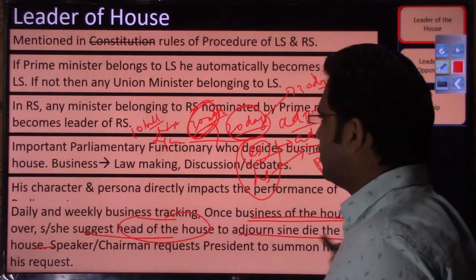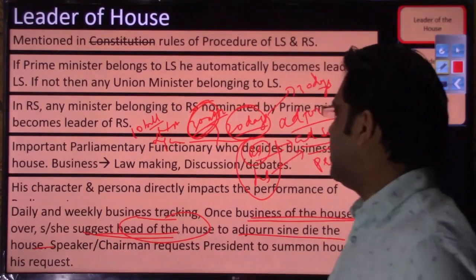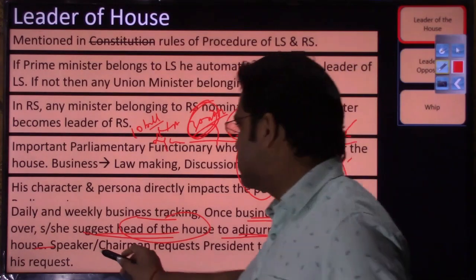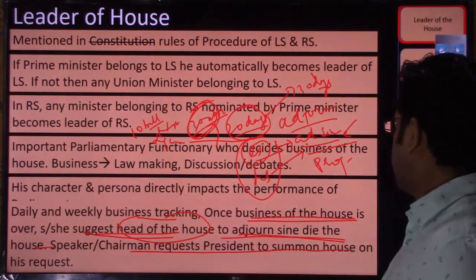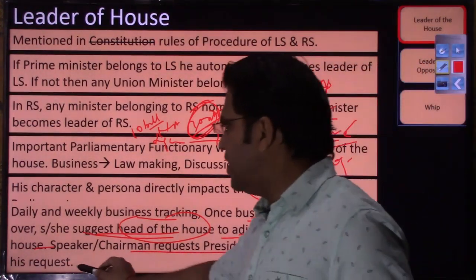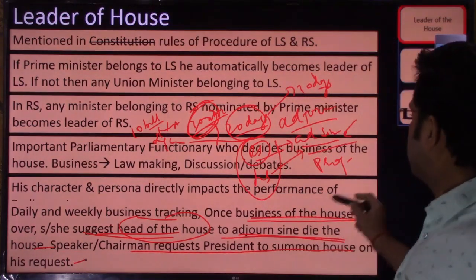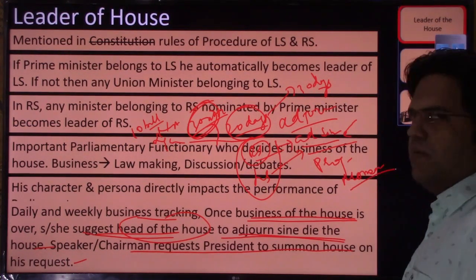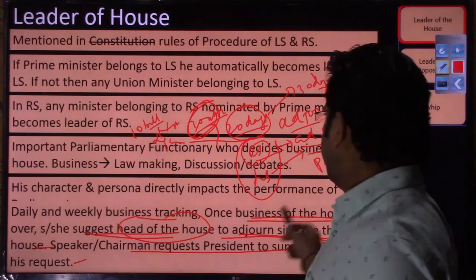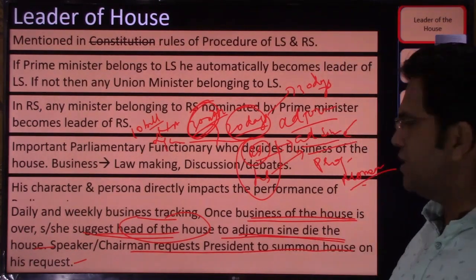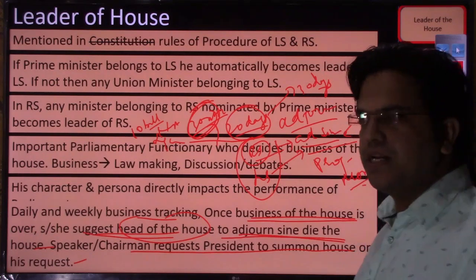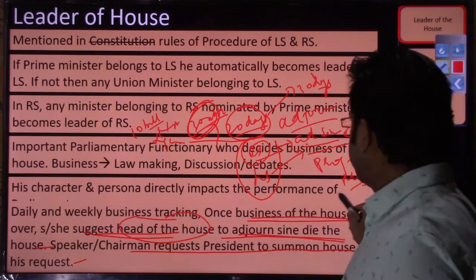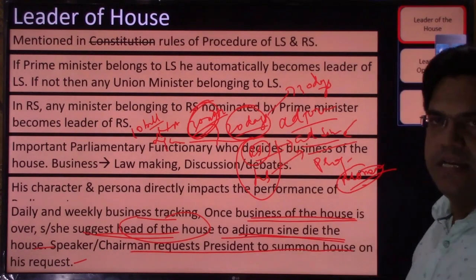So once the business of the house is over, he or she suggests to the head of the house to adjourn the house sine die. The speaker or chairman requests the president to summon the house. So when this monsoon session will be called in the coming one month or one and a half months, it will be done by the president, right? But the speaker generally requests, okay, summon this house, and the speaker will be advised by the leader of the house.